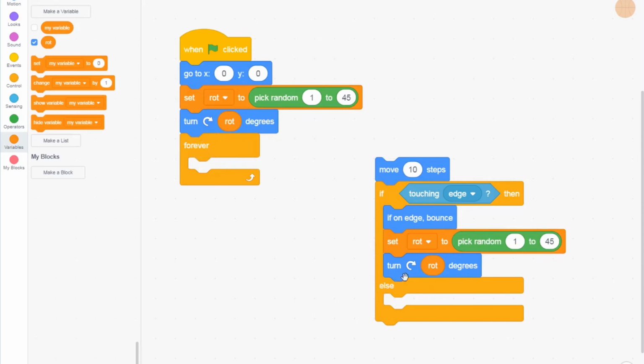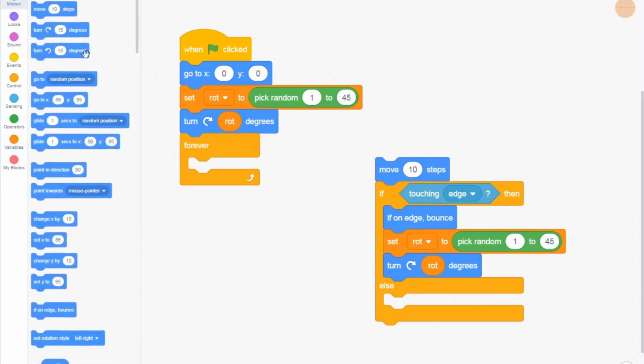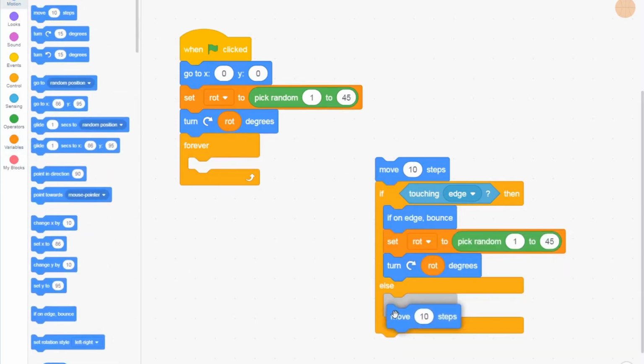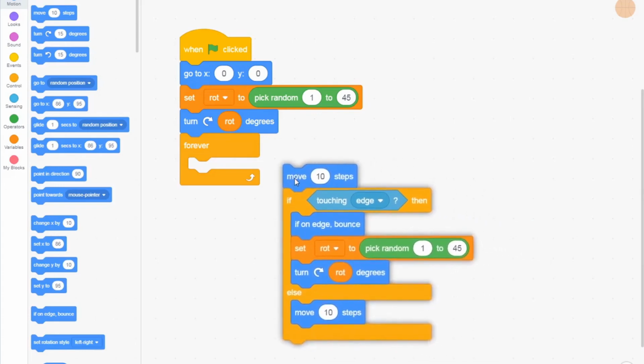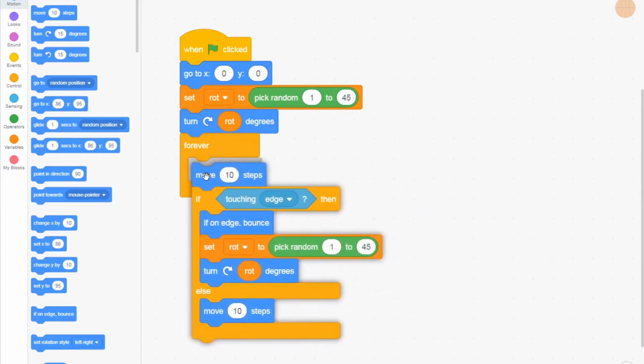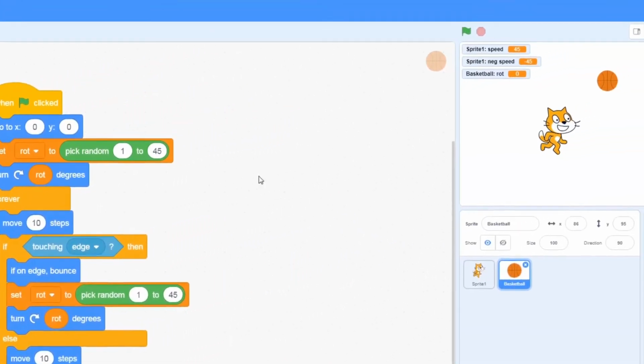Now, if it moves 10 steps and it's not touching the wall, so sort of the opposite of this, what do we want it to do? We actually want it to keep on moving. So move 10 steps. That all looks good to me. I'm going to grab up this whole code block and drag it here into the forever loop. There we go, and let's test it.